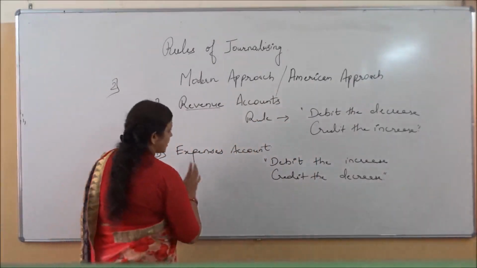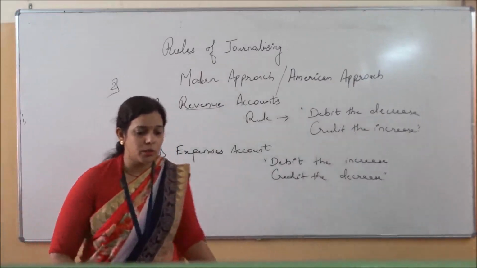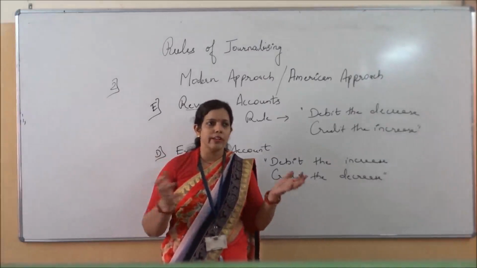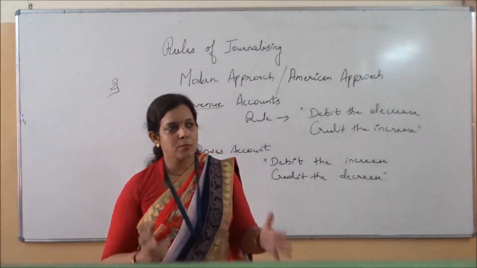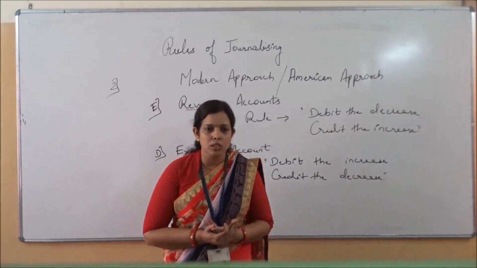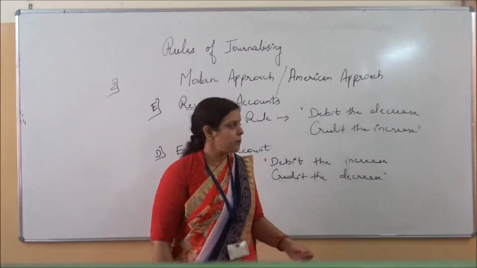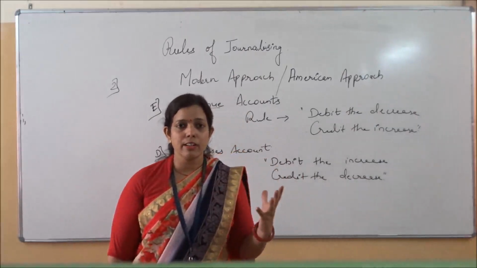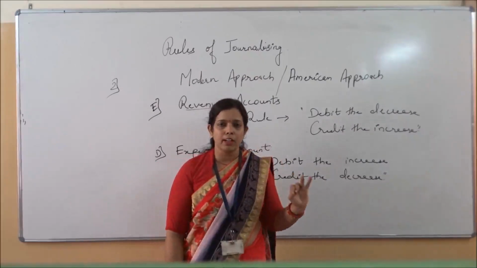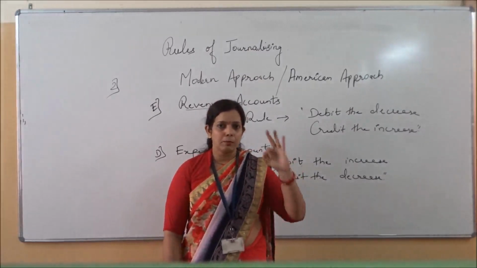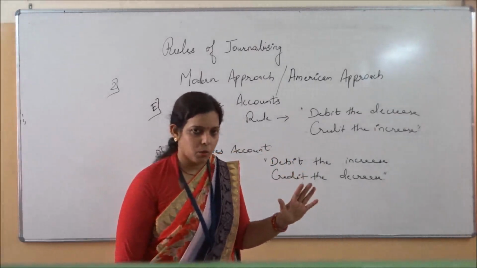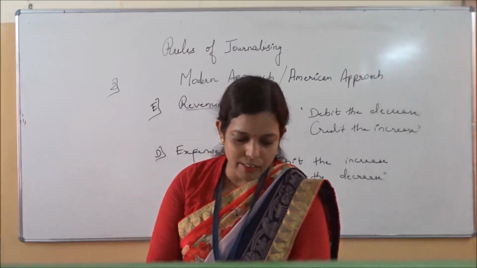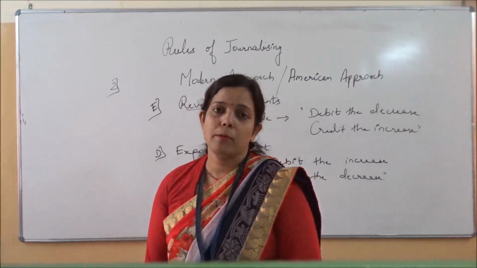So these are the 5 heads we have seen today. Today we have covered in this video the rules of journalizing according to both approaches, the traditional approach and the modern approach. What is important? You should remember all the 3 golden rules, which are real, personal and nominal. Then in the modern approach, you should remember all the 5 heads: asset account, liability account, capital account, expenses account and revenue account. Please do revision of both the approaches. This is a basic thing of accounting, which is everlasting and very important. Have a nice day.